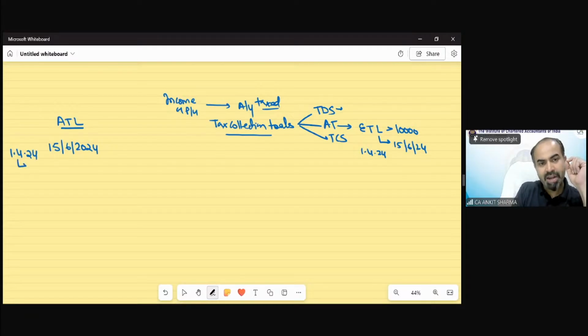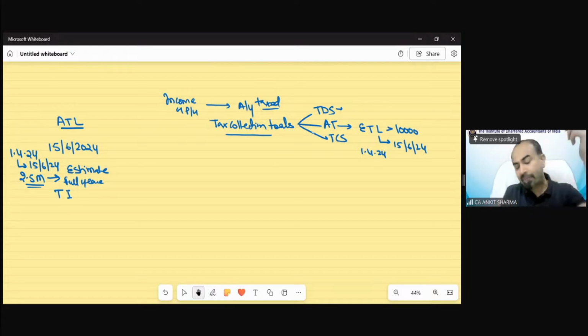The actual data is from 1st April 24 till 15th June 24. That means I have only 2.5 months of actual data. On the basis of this 2.5 months actual data, we have to estimate our full year income, the total income of previous year 24-25.